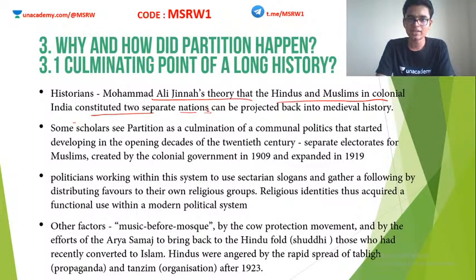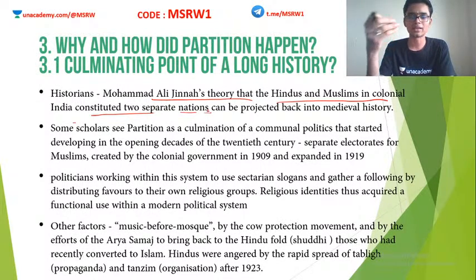In medieval India, what happened? Some foreign people invaded India and set up the Delhi Sultanate, which was the first Muslim dynasty in India at an all-India level. Then later came the Mughals, also a foreign power, also Muslim, and they ruled India. So historians believe that it might have something to do with these invasions, because some of the Muslims, not all, but some, were actually very bad to Hindus.